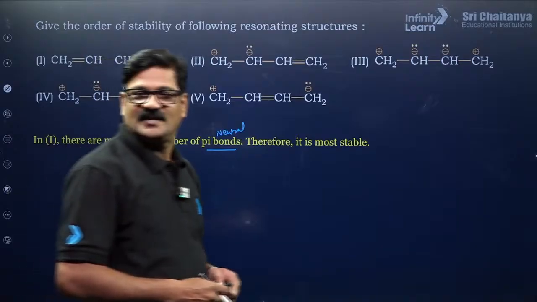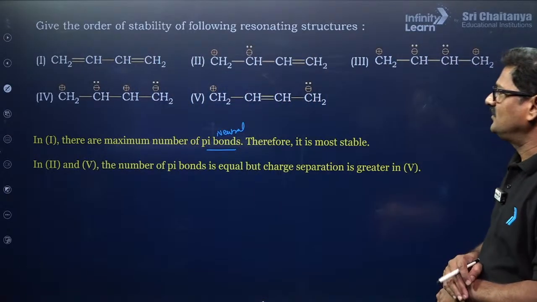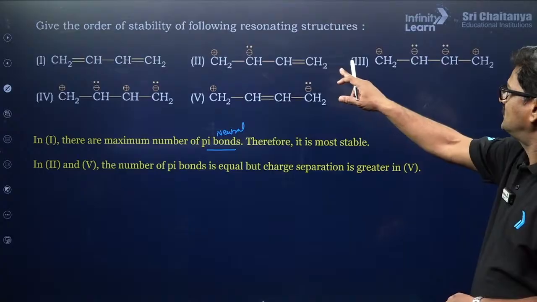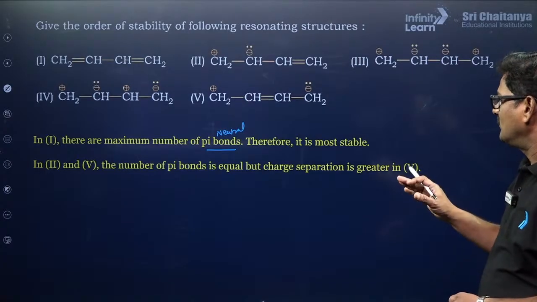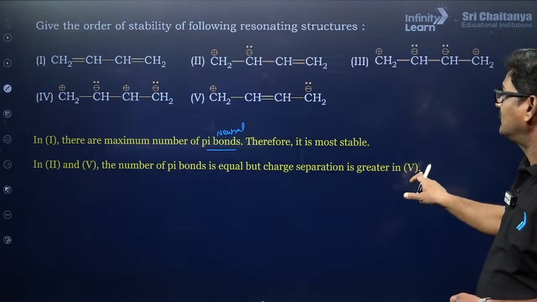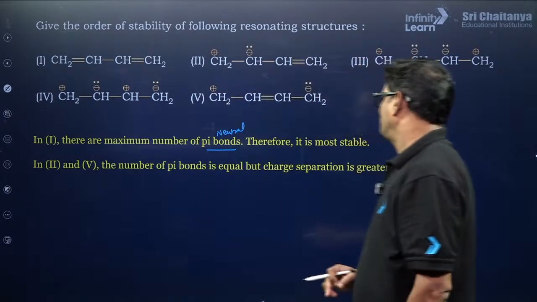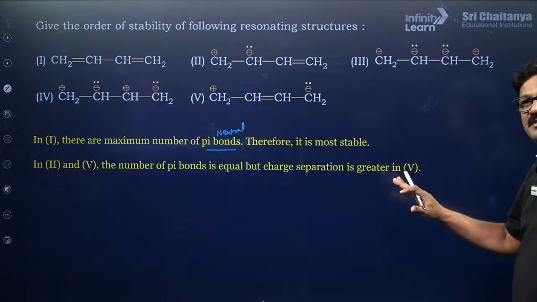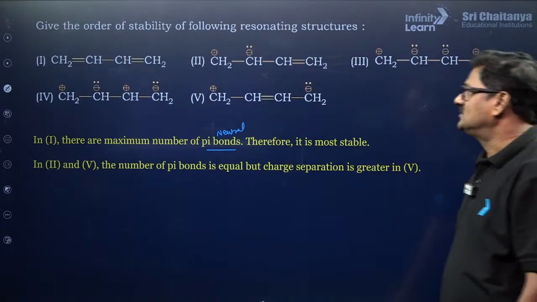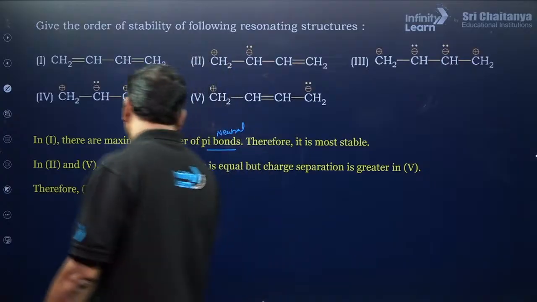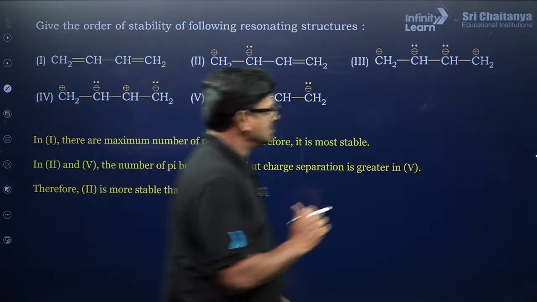In the second and fifth structures, the number of pi bonds is equal, but charge separation is greater here. Charge separation always gives less stability. Are you getting or not? Therefore we can say 2 is more stable than 5.